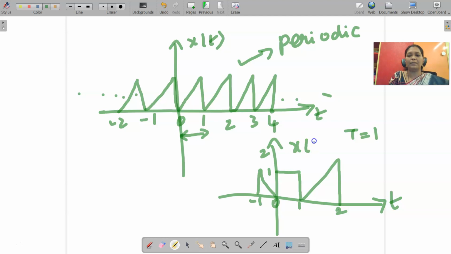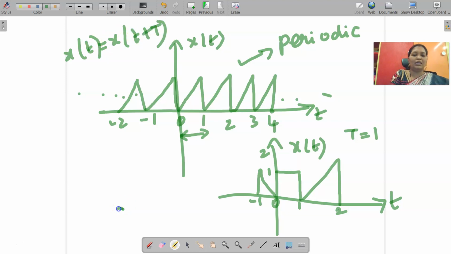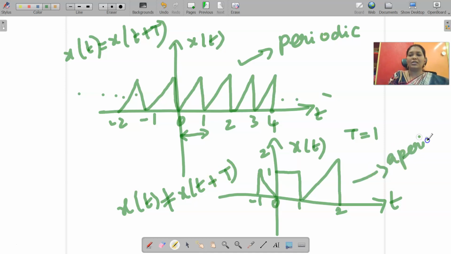What about this signal? This is aperiodic. Why? Because here it is a step signal, here again a ramp signal, and again here a ramp signal. So the signal does not repeat after a particular time period. Here I can say that x of t is equal to x of t plus capital T, but this condition is not satisfied because it does not repeat after a certain time period. So this is a periodic signal, and this is an aperiodic signal. Okay. Thank you, students. Thanks for watching.